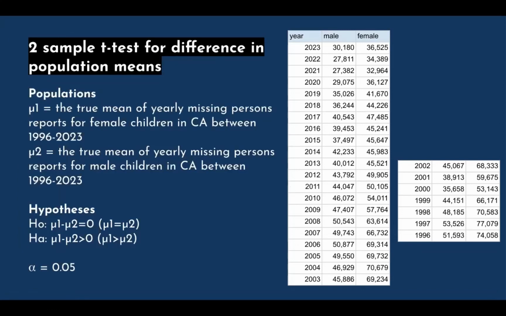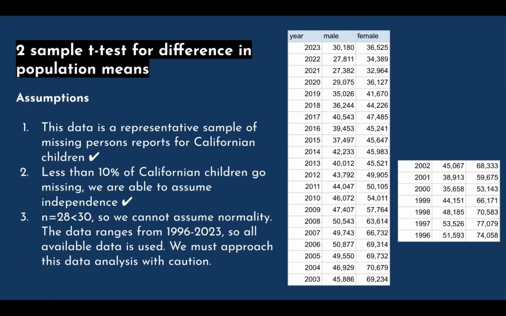So to begin our two-sample t-test, I started by defining my populations. So mu1 is equal to the true mean of yearly missing persons reports from female children in California between 1996 and 2023. And mu2 is equal to the true mean of yearly missing persons reports for male children in California between 1996 and 2023. For my hypotheses, I define the null hypothesis as mu1 minus mu2 equals 0, and the alternate hypothesis as mu1 minus mu2 is greater than 0. And I use a significance level of 0.05.